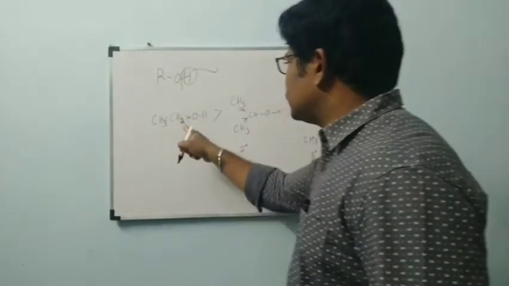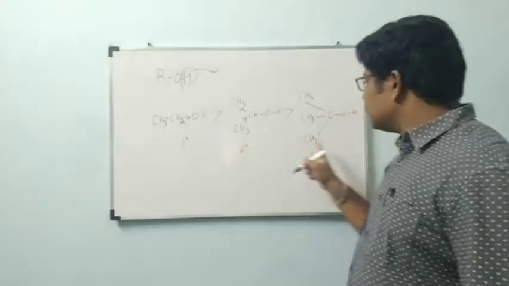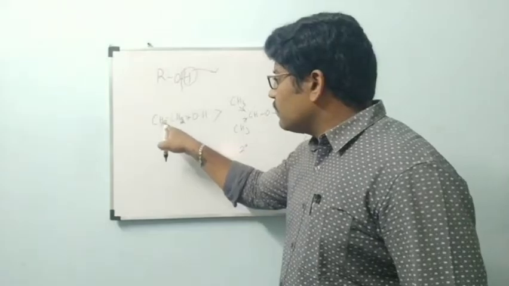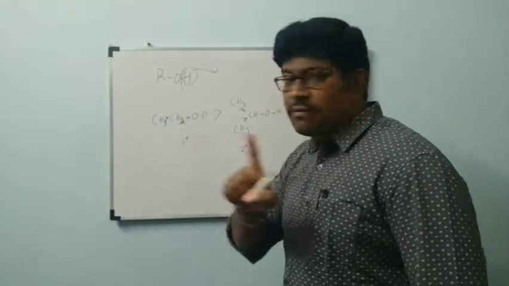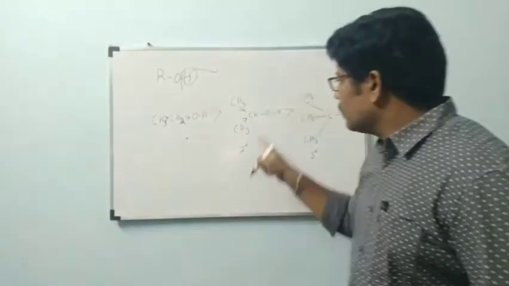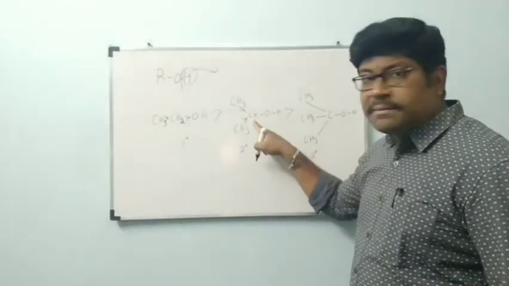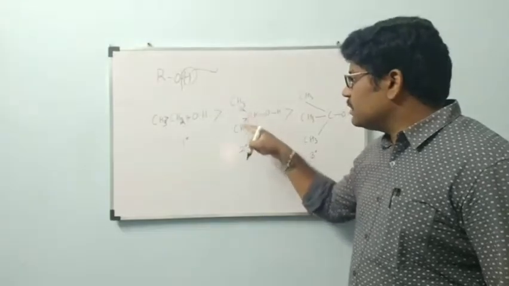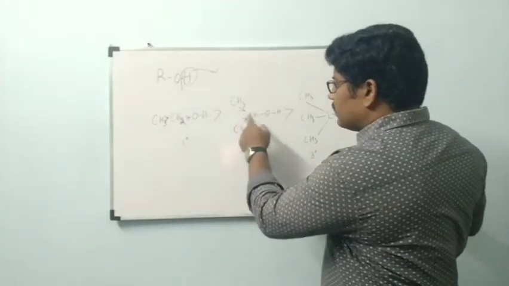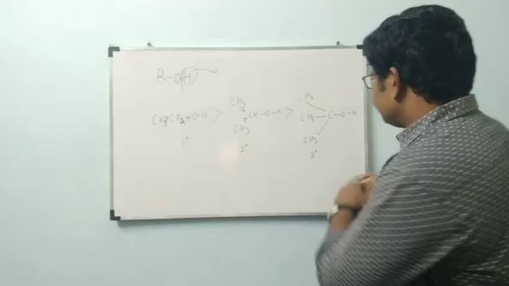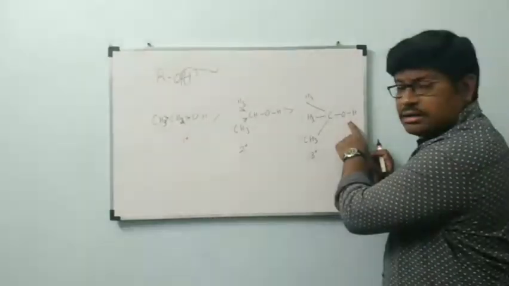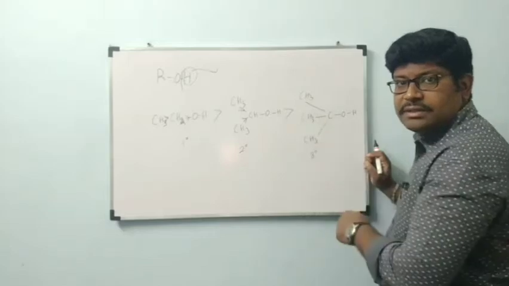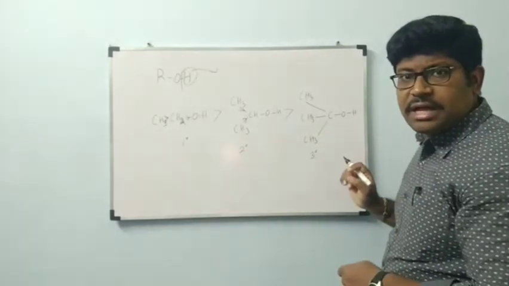CH3CH2OH, primary alcohol. This is secondary and this is tertiary. O is bonded to carbon, which is bonded to one carbon only, which is one electron donating group here. Here, O is bonded to carbon, which is bonded to two carbons. That means two alkyl groups. How many electron donating groups are there? Two electron donating groups are there. In tertiary alcohol, O is bonded to carbon, which is bonded to three alkyl groups. All the three alkyl groups are electron donating groups.